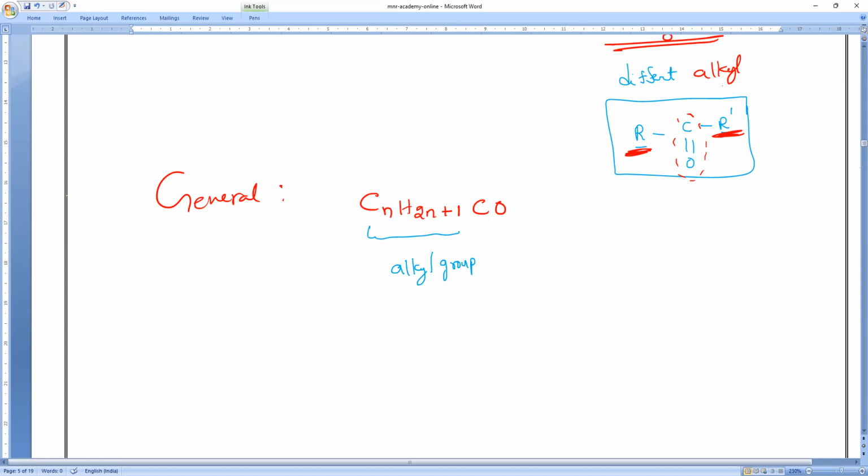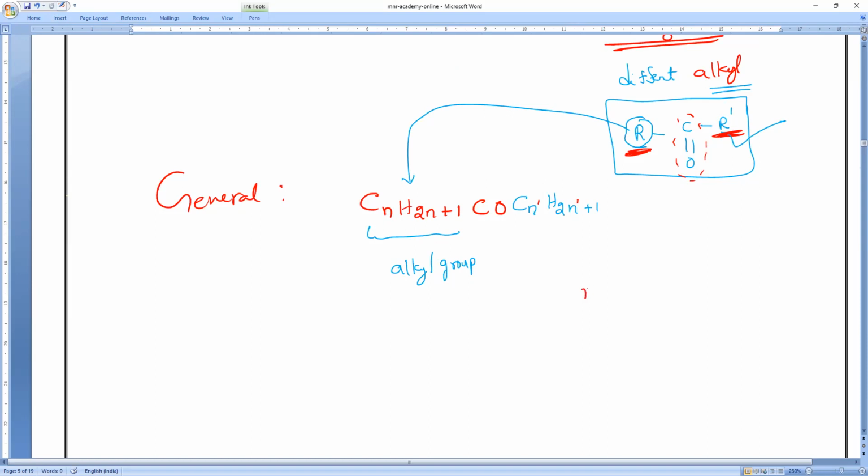Again, after that also there is an alkyl group. Before the CO there is one alkyl group, and this alkyl group is represented by the formula CnH2n+1. After that, again an alkyl group is there, so again you have to write the same formula, CnH2n+1, but now I am taking n as n dash.